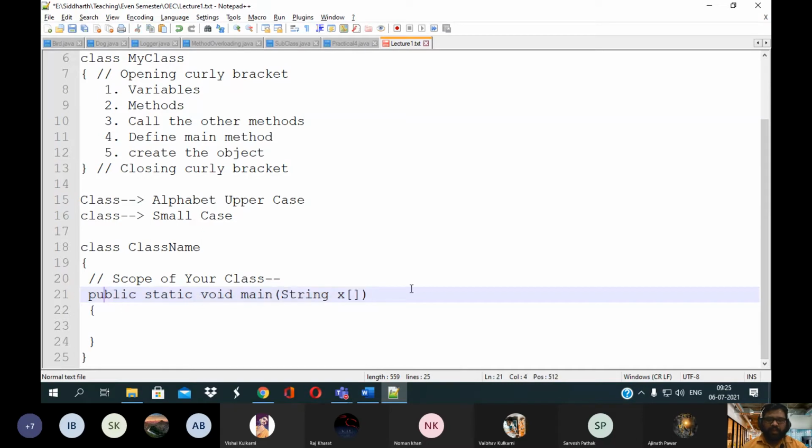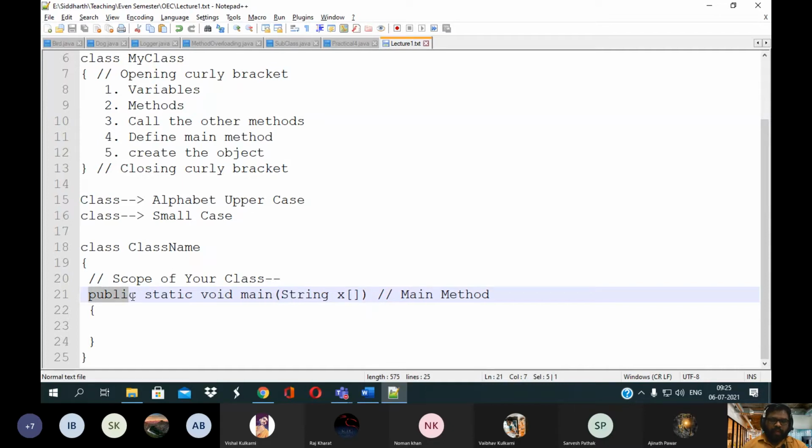Okay, so public static void main, this is called a main method. Main method means what? The execution will start from this method. Okay, and the name of this method is main. So therefore it is called a main method. Method is nothing but the function defined in the Java class. Okay, so when this type of bracket comes, that may be your function.